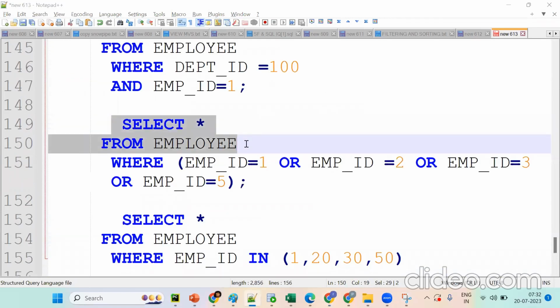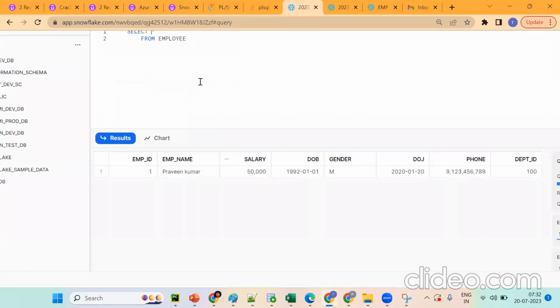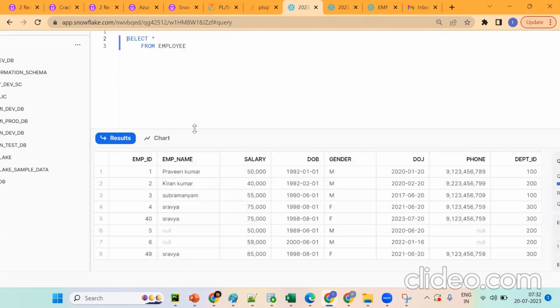Okay, one more time. Select star from employee. Now see what happened? We're getting all the records. Now see this: employee 1, 2, 3, 4, 40, 5, 6. Is it good looking? Now I want to get it in sorted order: 1, 2, 3, 4, 5, 6, 40, 49.